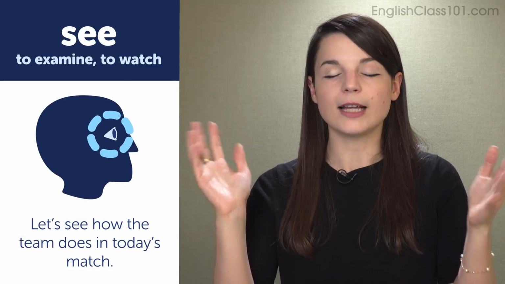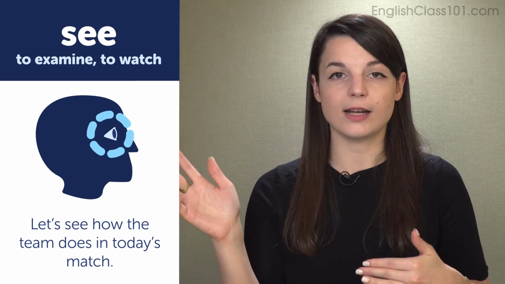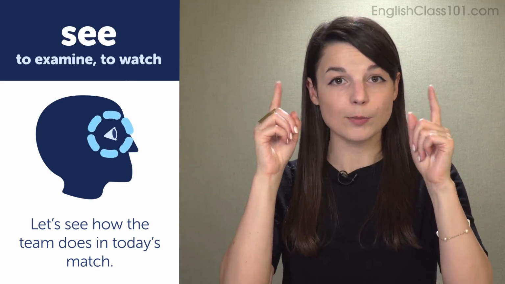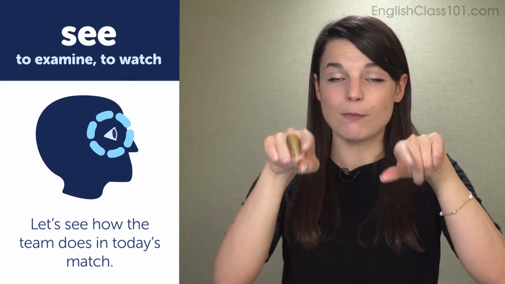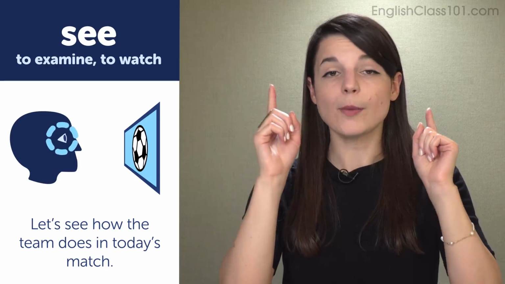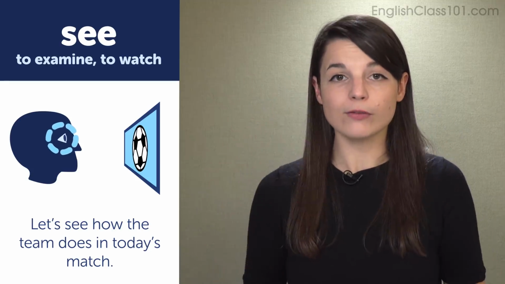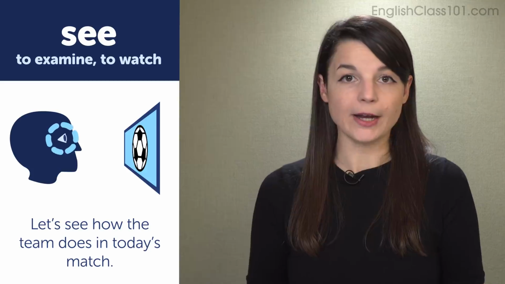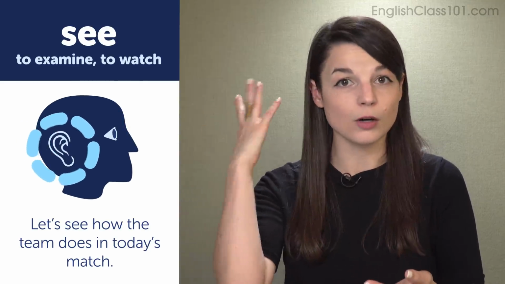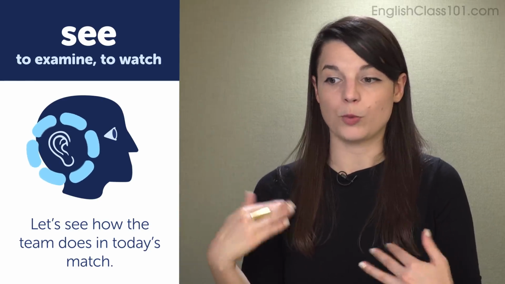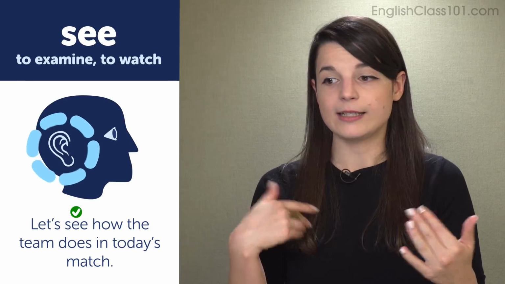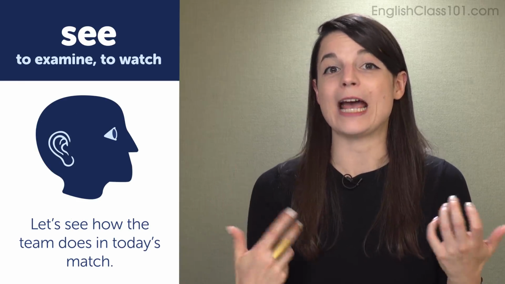In the example of let's see how the team does in today's match, we are talking about using our eyes, our actual eyes, perhaps, if we are actually watching the match. If we go to the game or we see the match on TV, perhaps we are using our eyes. However, if we don't go to the match and we read the score from the game, or we hear on the radio something about the game, or we hear the results of the game, we can still use the verb see. See has this nuance of examining something.